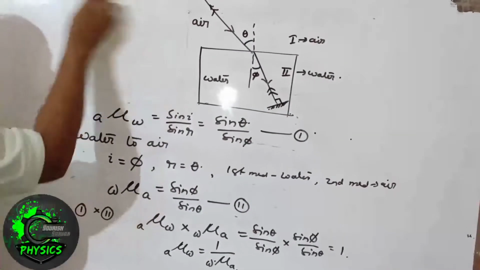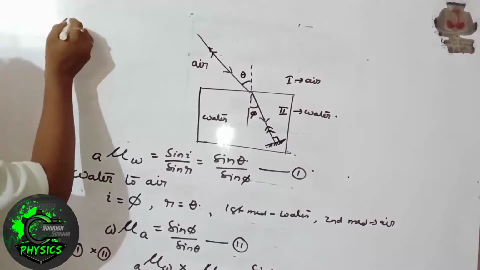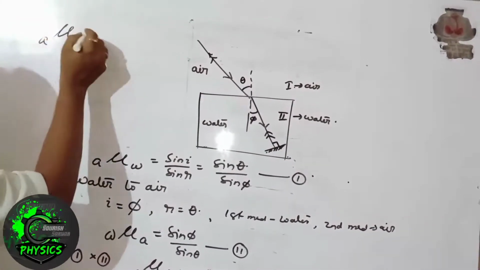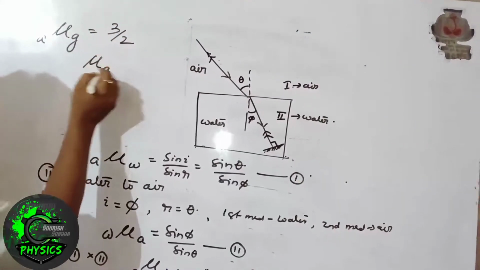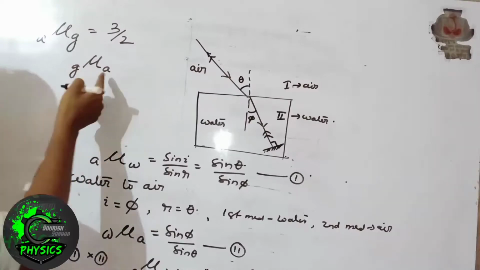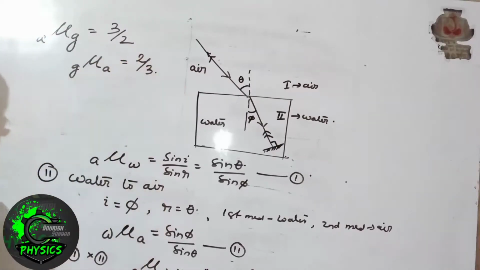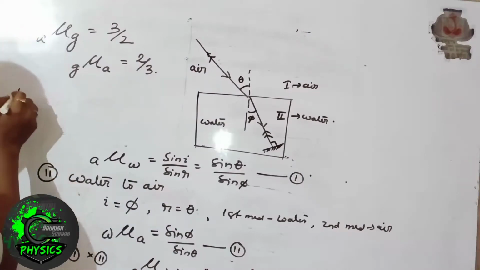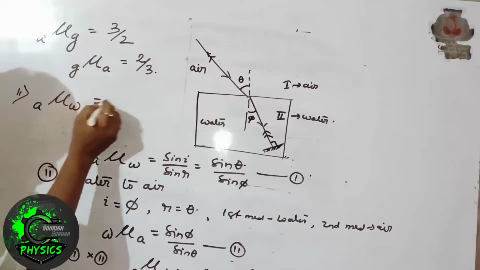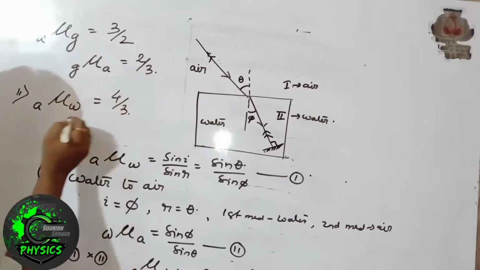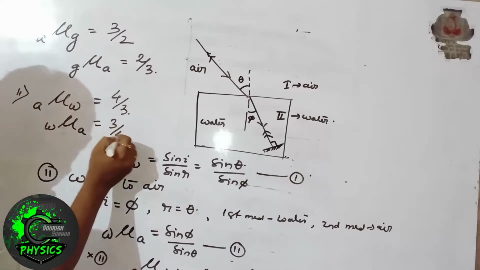So let us take an example to explain this principle. If the refractive index of glass with respect to air is 3 by 2, then according to the principle of reversibility, the refractive index of air with respect to glass will be 2 by 3. Second example, if the refractive index of water with respect to air is 4 by 3, then the refractive index of air with respect to water is 3 by 4.